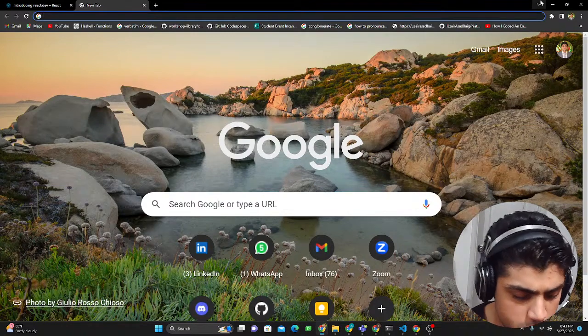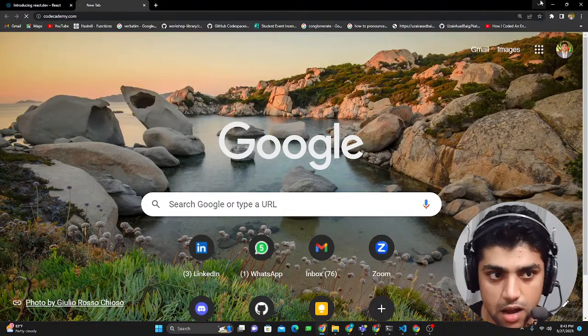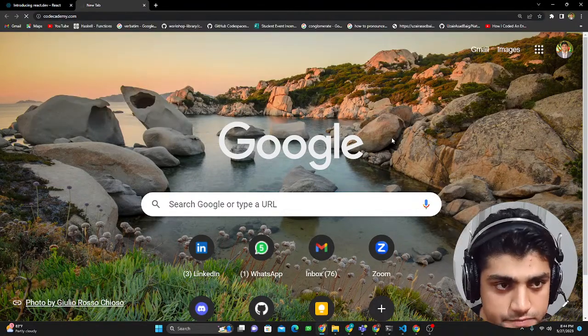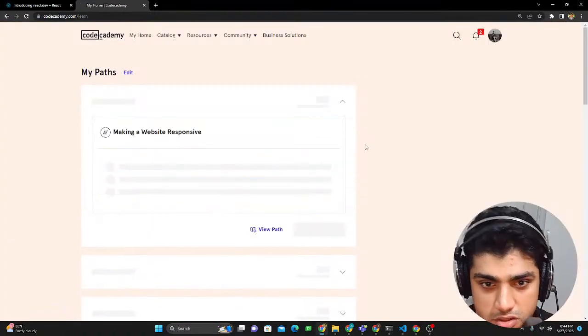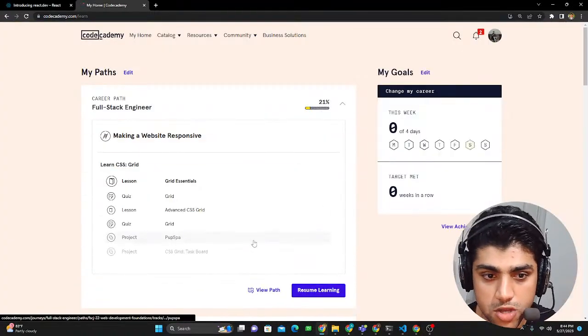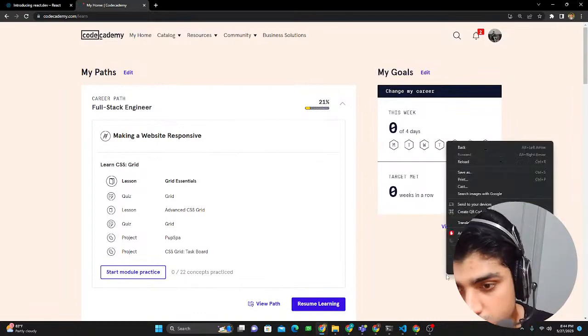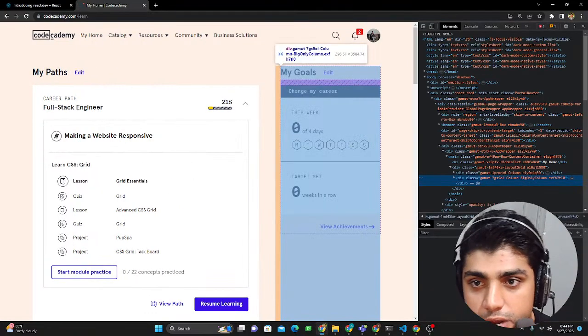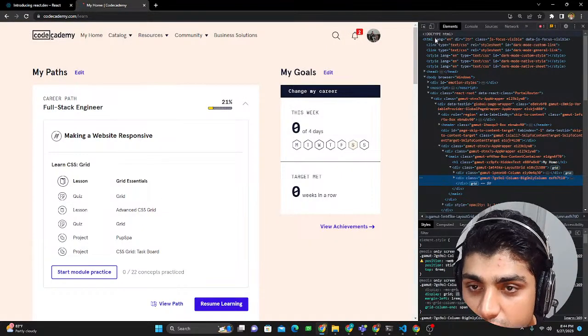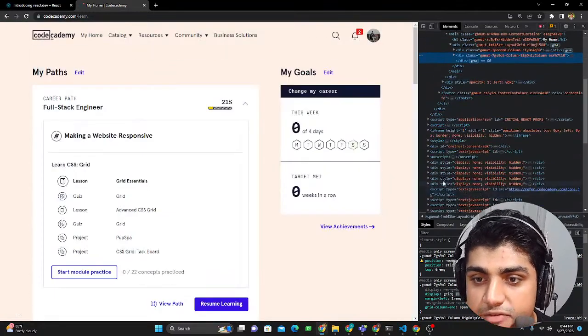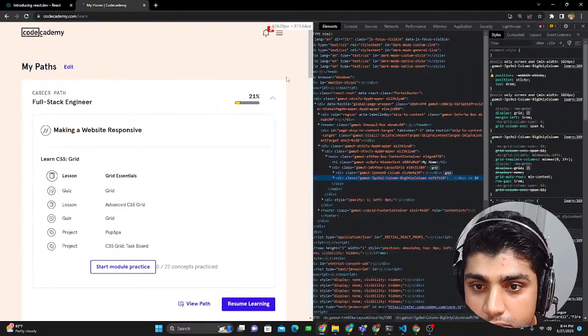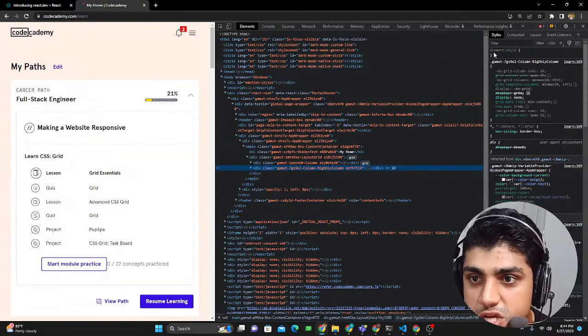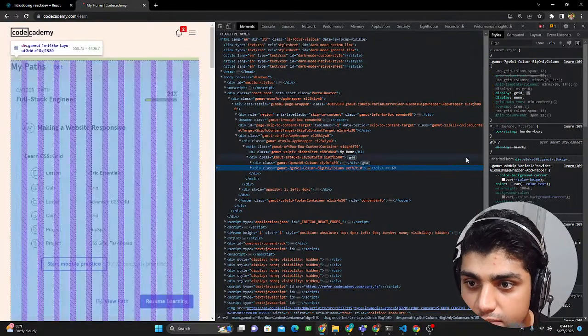Now, if I go to any website, let's go to codecademy.com. Let me load the page. This is my dashboard where you could see all of the courses that I have enrolled in. If I go to the Inspect tab, you can see there is a bunch of HTML on the right side. I could make this a little bigger, stretch it, and also see the styles that have been applied.